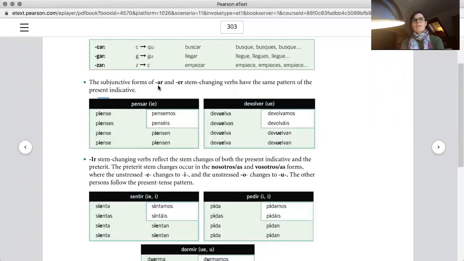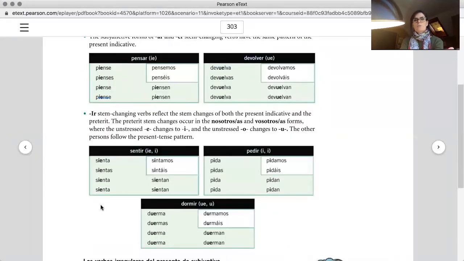As you can see, with the AR and the ER verbs, remember pensar: yo pienso, tú piensas, él piensa, pensamos, pensáis, piensan, and devolver. So the AR and the ER verbs keep those same patterns that we did before. The ones that change a little bit are in the IR.